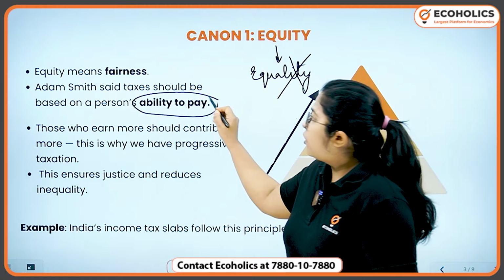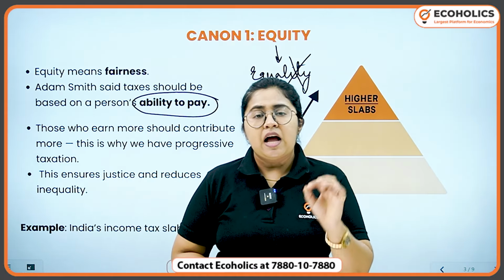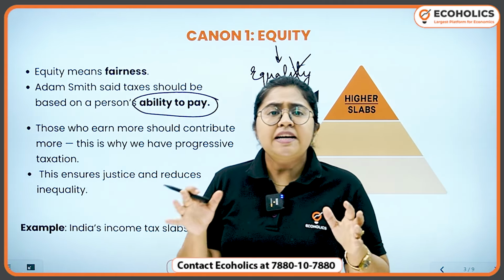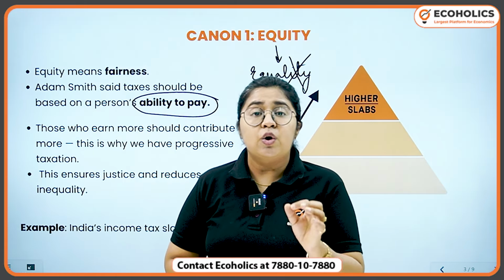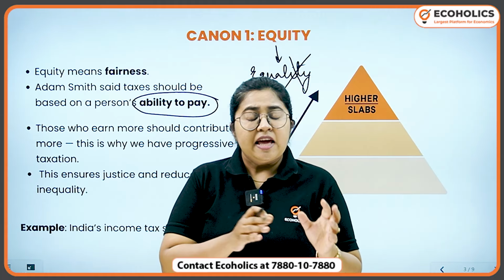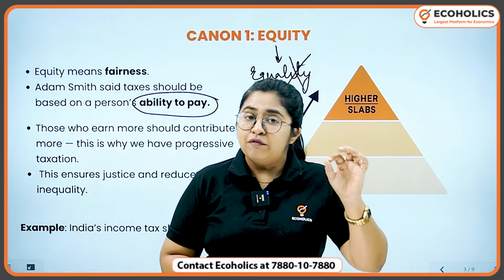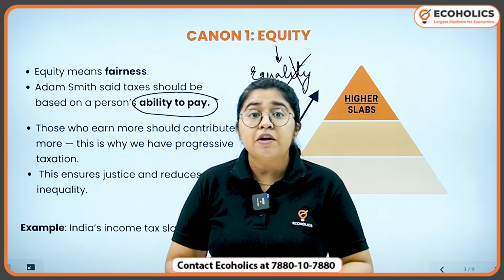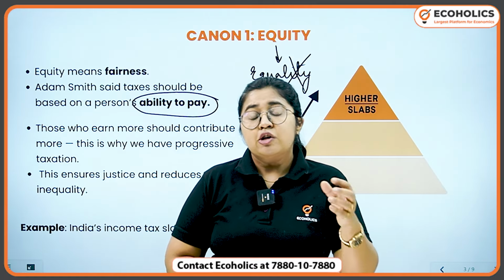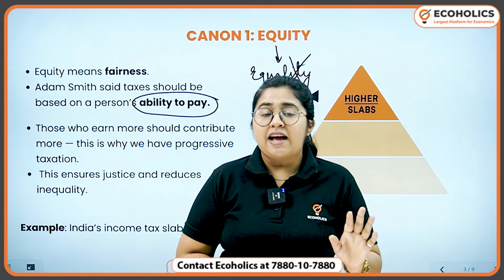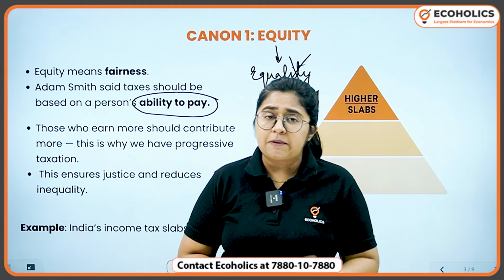Secondly, we talk about a concept which was given by Adam Smith: ability to pay. He says that every taxation system should be built on the concept of ability to pay. If the person is able to pay, meaning it is affordable for that person to pay the tax, then only that tax should be collected from that person.